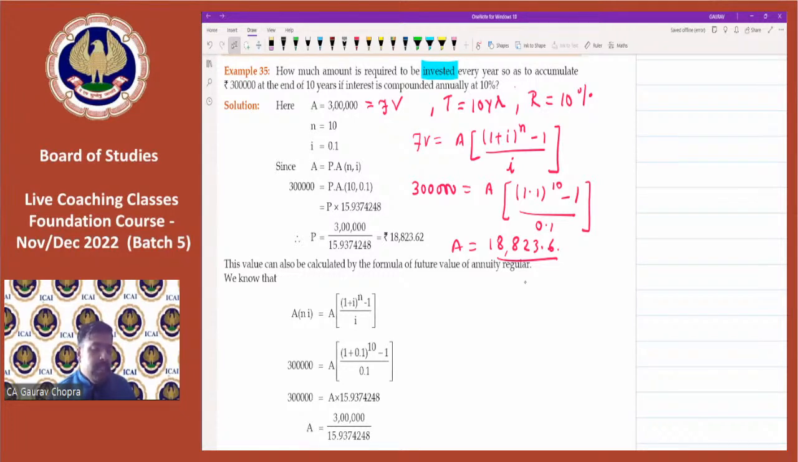Ashpia says, can we say this is a fixed deposit? No, this is not a fixed deposit. In a fixed deposit, we invest only once, a one-time investment. Whereas in a sinking fund, we invest in every period, like every year we are investing.